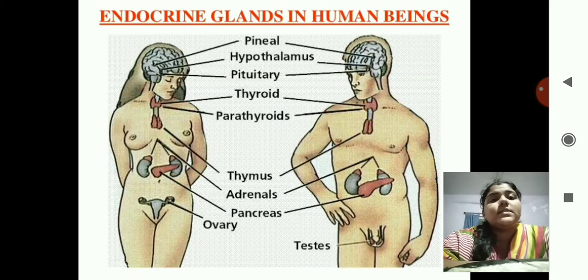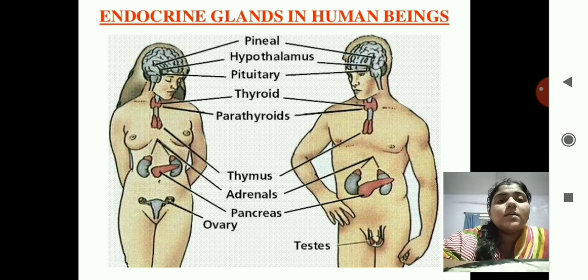And now you can see the diagram over here. Two human beings are present. The pineal gland is there, then the hypothalamus, the pituitary gland, and the thyroid gland present in the neck part, the parathyroid glands, then there is a thymus present below the parathyroid glands.